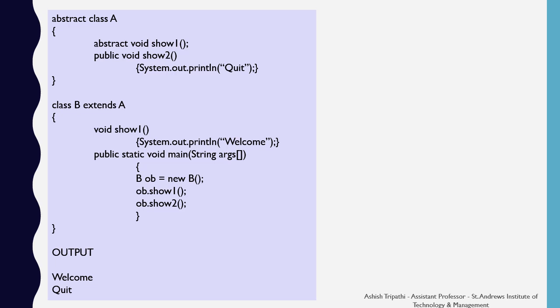Next, I have declared a class B which is extending the class A. So whenever class B is extending an abstract class A, then it should define the method show1, and that is what we have done. We have defined the show1 method inside the class B. Also, there is a main function in which I have created the object of class B and called show1 and show2 of the class B with the object.